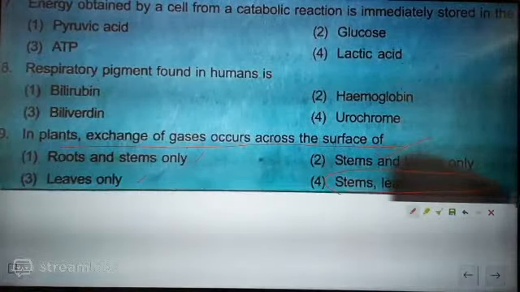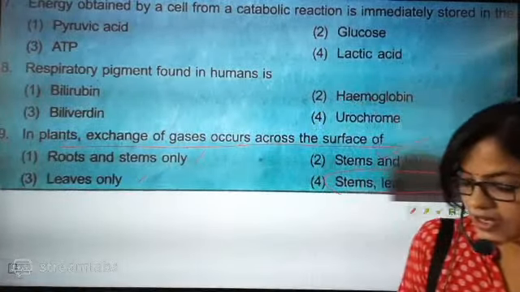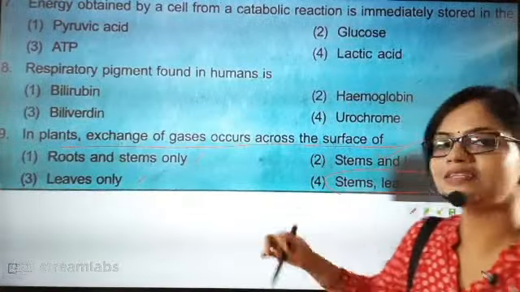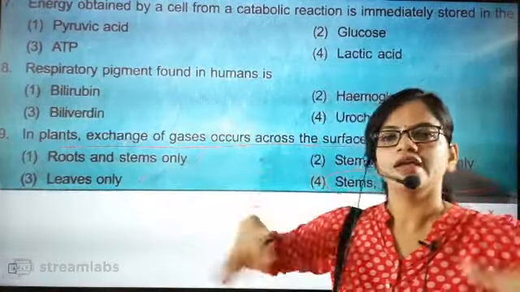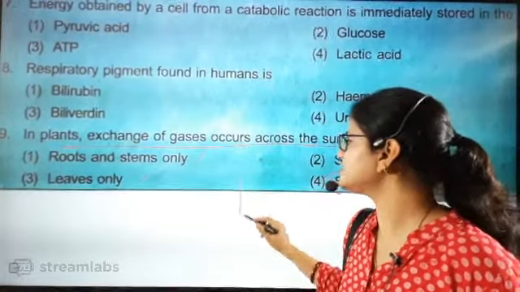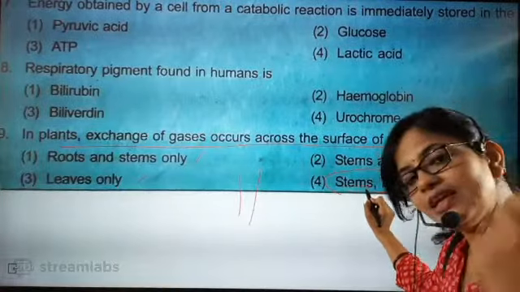Question number 19. Beta, which part? You know that in a plant each and every section respires. Each and every section can do respiration. Lenticels are there in the stem, they can do respiration. The stem exactly contains lenticels.